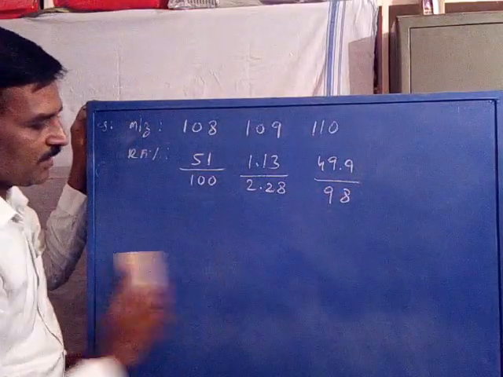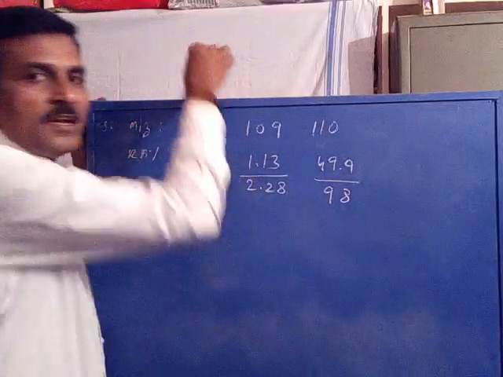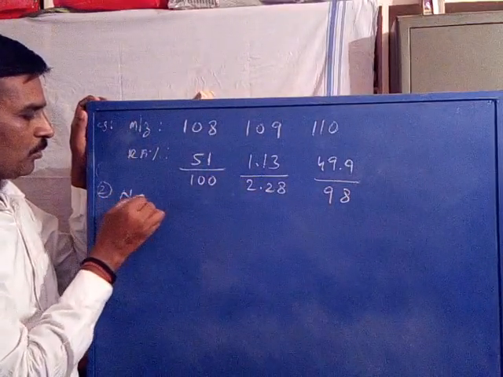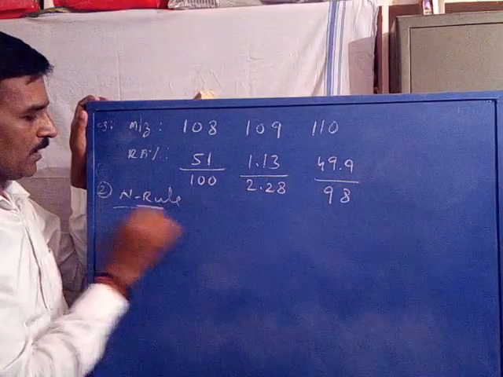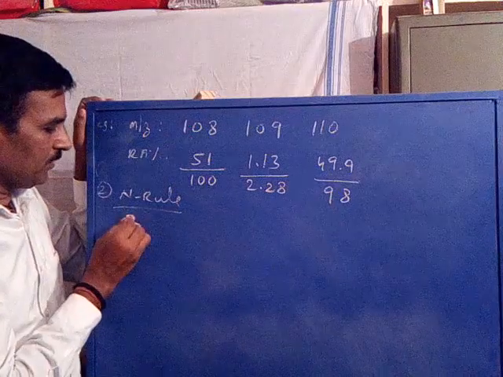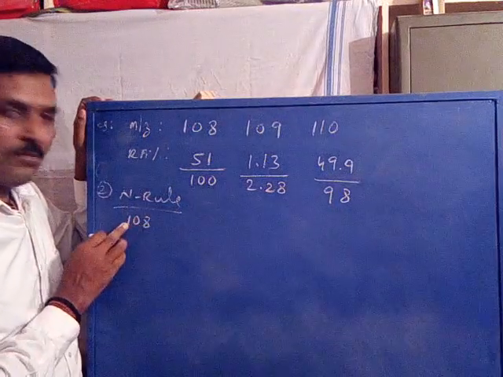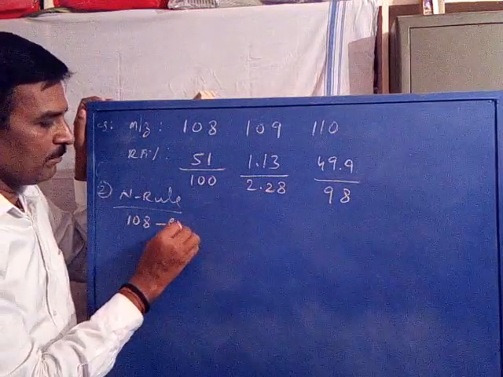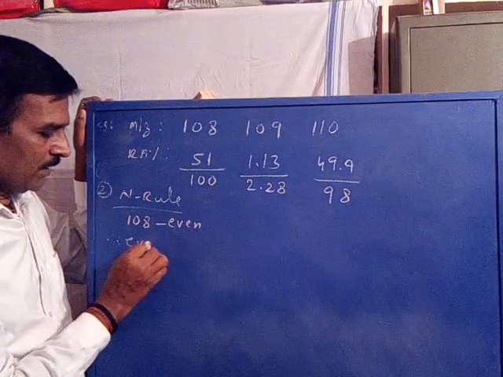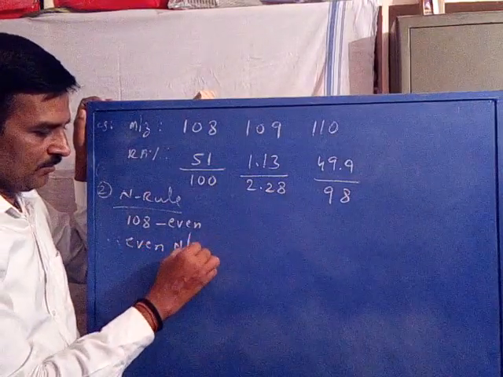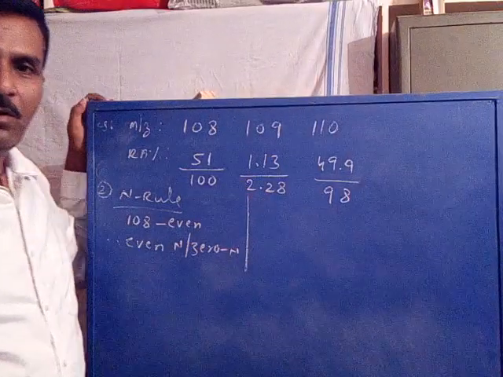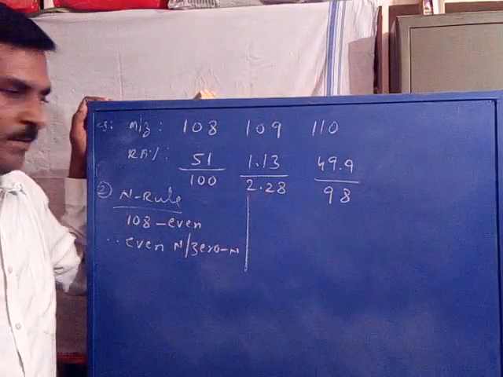Now this is the first guideline applied for calculation of the molecular formula. The second guideline is the nitrogen rule. According to the nitrogen rule, the m/z value of the molecular ion is 108, which is an even number. Therefore, an even number of nitrogens or 0 nitrogens may be present.